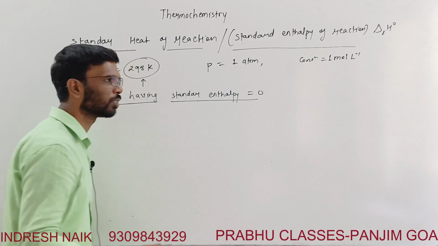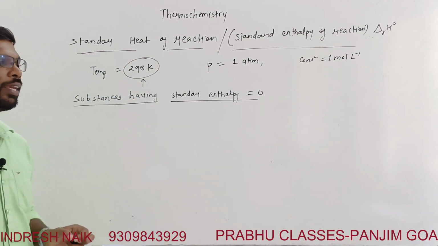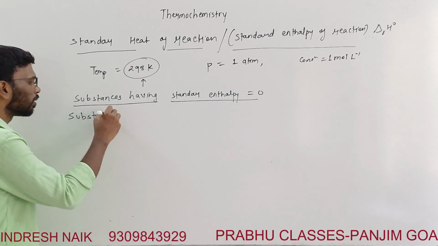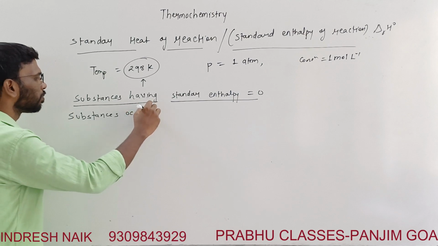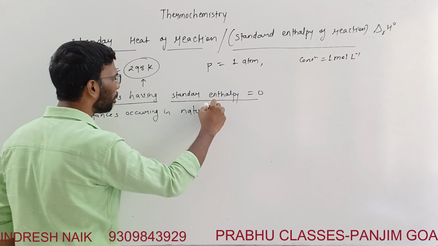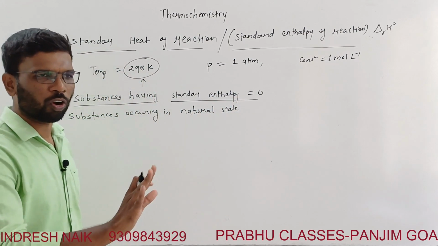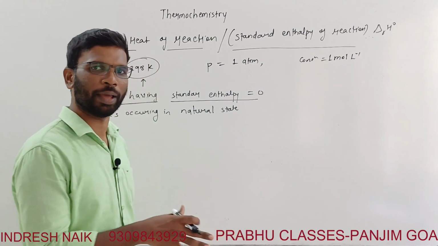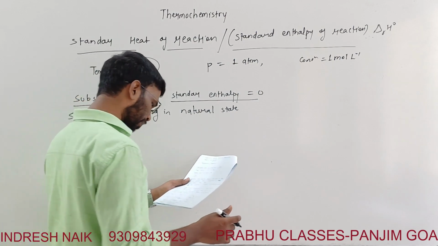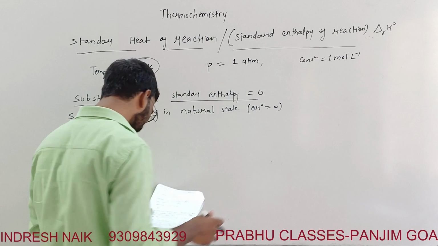Which are the substances? Substances occurring in natural state, where large temperature is not supplied. We are not making this reaction happen; it is automatically happening at a certain temperature. In the natural state, delta H naught for those is considered to be 0.